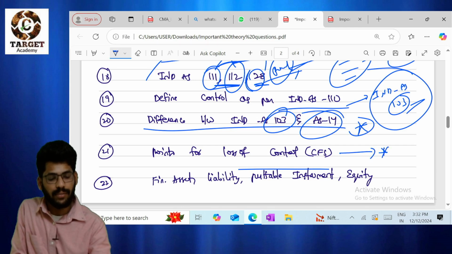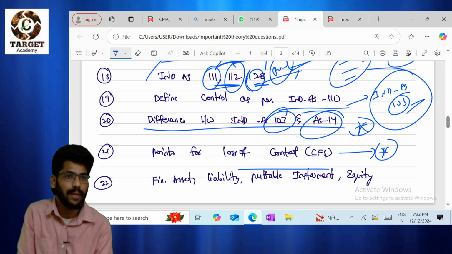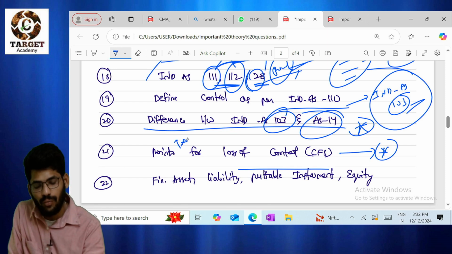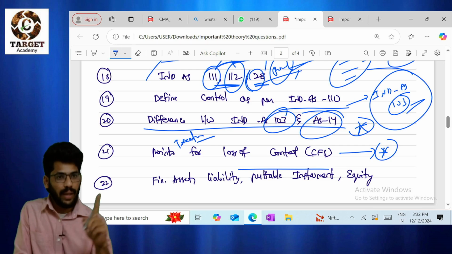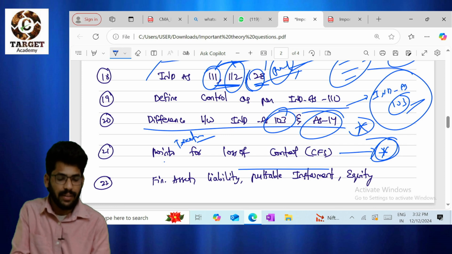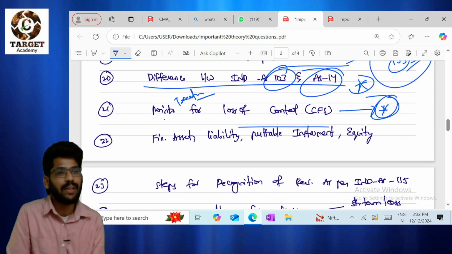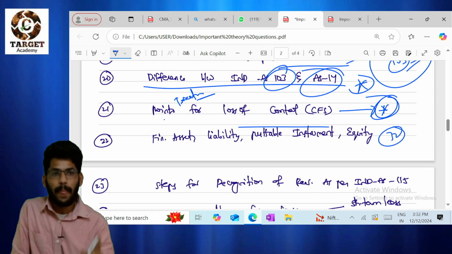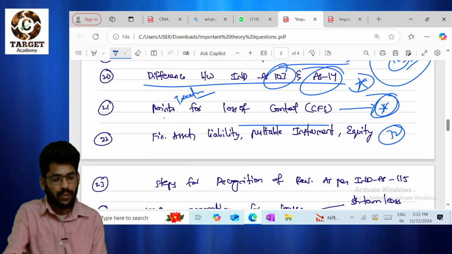Points for loss of control. This is there in Ind AS 110 theory. Loss of control, so what is the treatment? For the treatment you need to do for the loss of control, very important, it is there in Ind AS 110 theory question. Important. Financial asset, financial liability, compound instruments and equity definitions. It is there in Ind AS 32. Very, very important from the examination point of view. Okay, now don't ignore that.